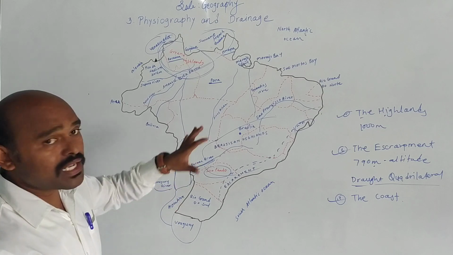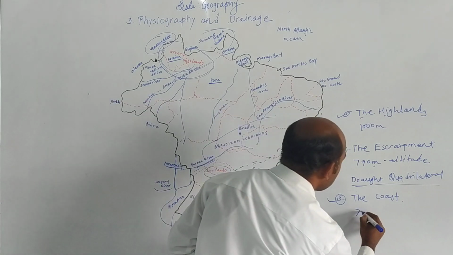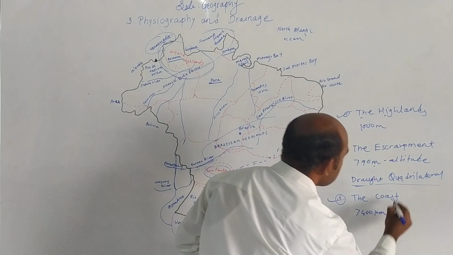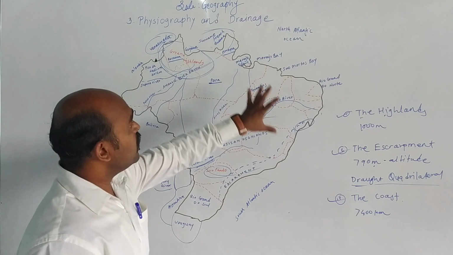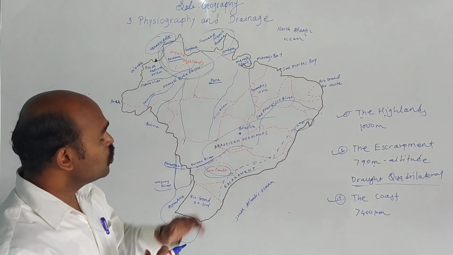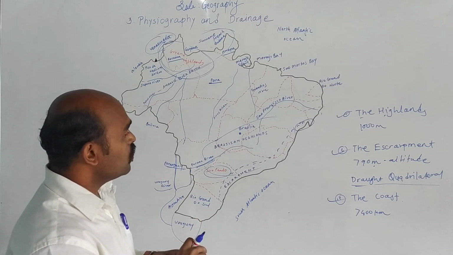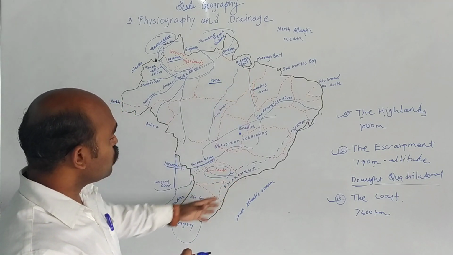Now see, Brazil has a coastline of about 7,400 kilometers, and it can be divided into two parts. Those parts are the northern coast and the eastern coast.